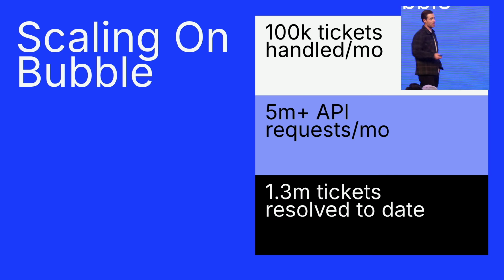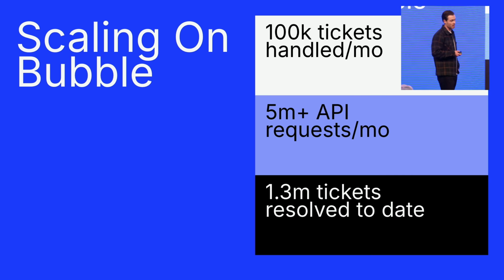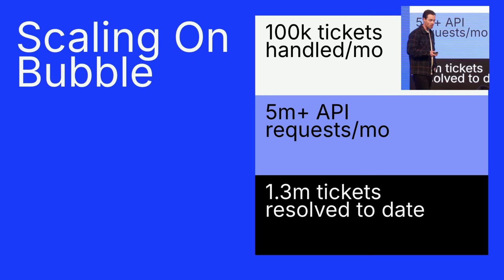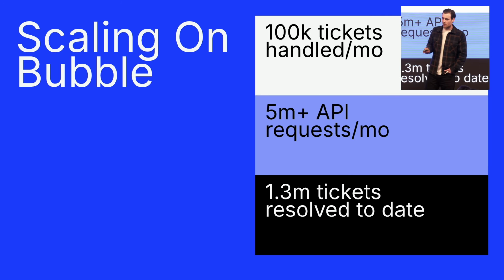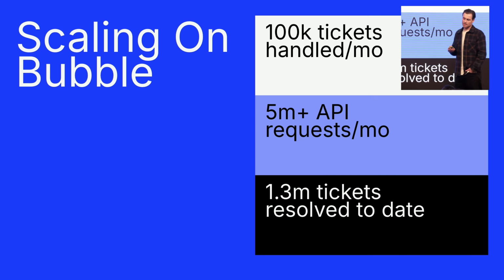As I was saying, over 100,000 tickets a month. Underneath the hood, what's powering that is over 5 million API requests a month. We've handled about 1.3 million tickets to date, and this is growing extremely quickly. We're about to get our SOC 2 certification. We work with a number of very large enterprises now who are processing tickets themselves. Some of the newer customers coming on, maybe 30 or 40,000 tickets a month each.